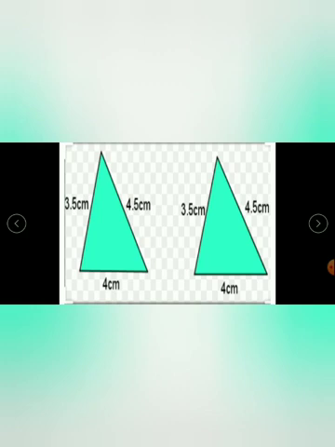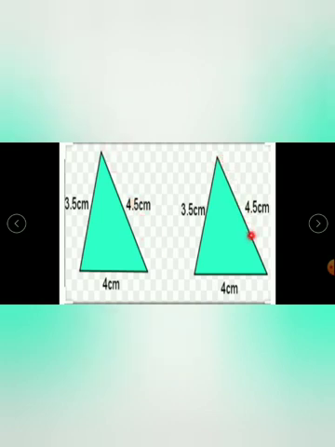Here we have two triangles, isn't it? The length of each side is given. The length of this side is 4 centimeter. Similarly, in this triangle also the length is 4 centimeter. Now what about this side? Here it is 3.5 centimeter. Here also 3.5 centimeter. Here 4.5 centimeter.